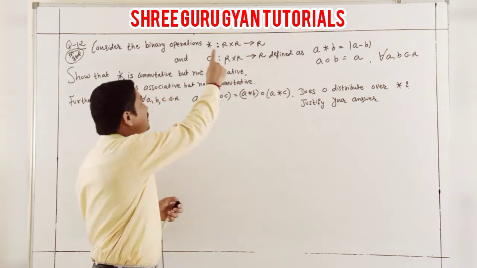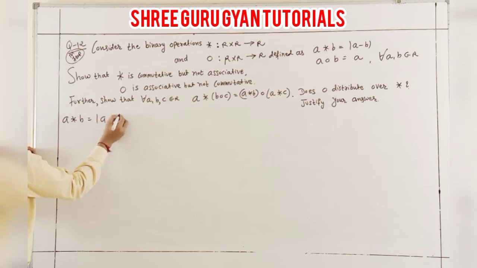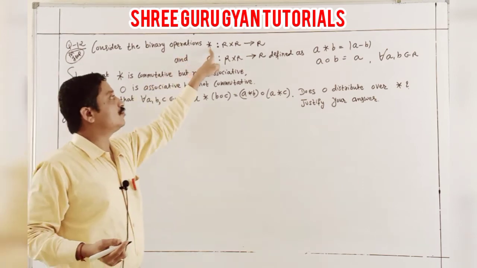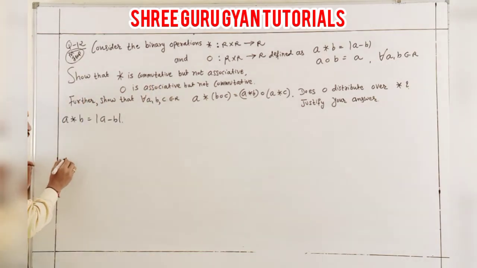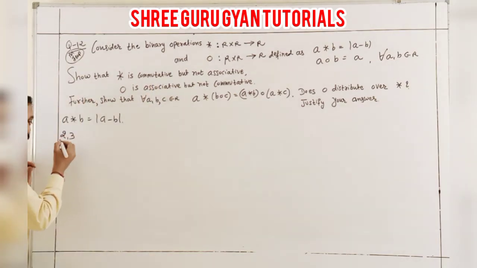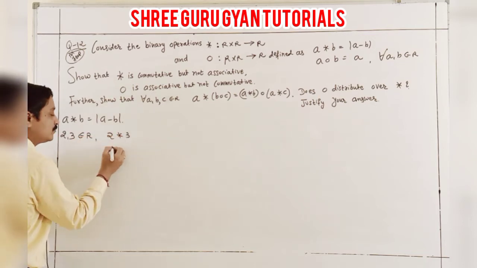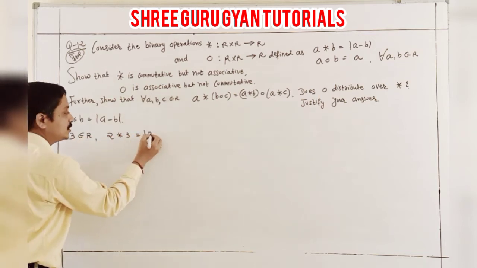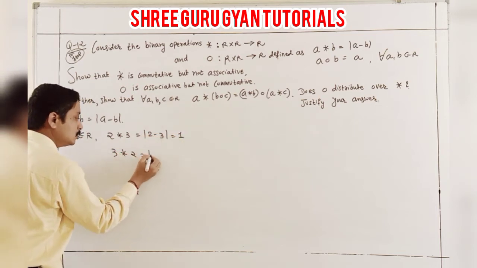First of all, I am checking the first binary operation, A binary B, which is modulus A minus B. First of all, I check commutative. For commutative, we take two numbers, 2 and 3, belonging to R. So 2 binary 3 is modulus 2 minus 3. And what is 3 binary 2? Which is modulus 3 minus 2.